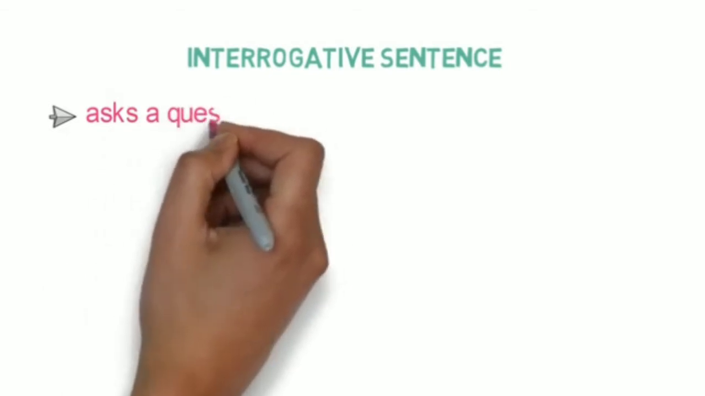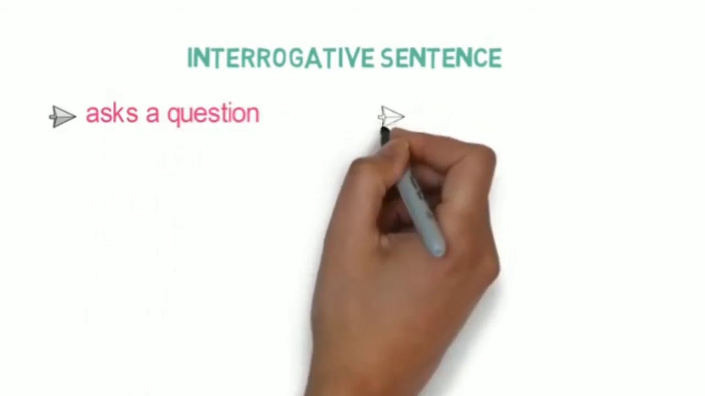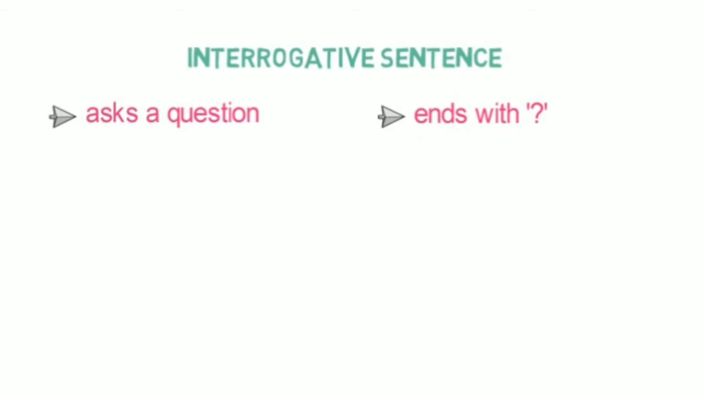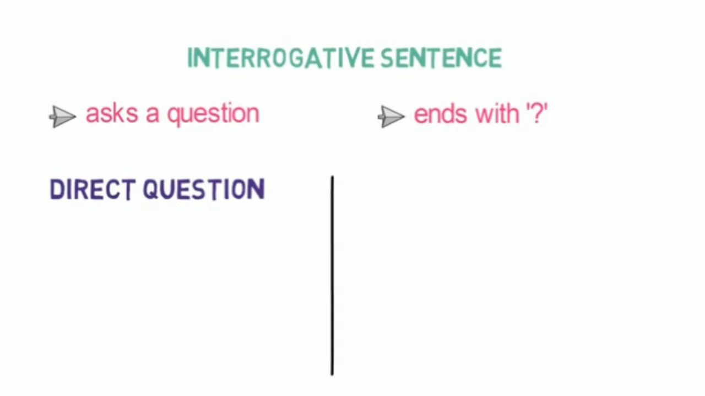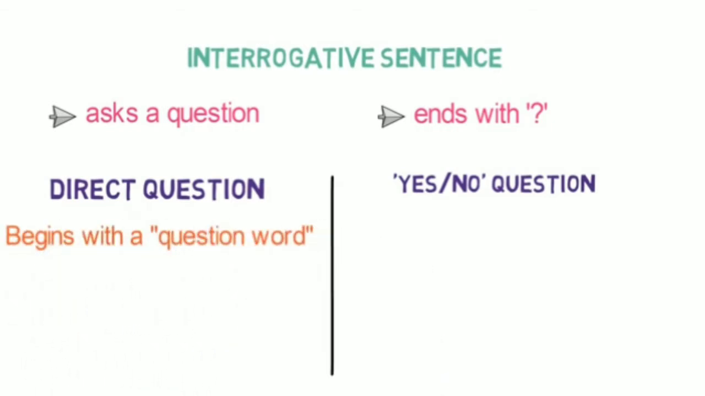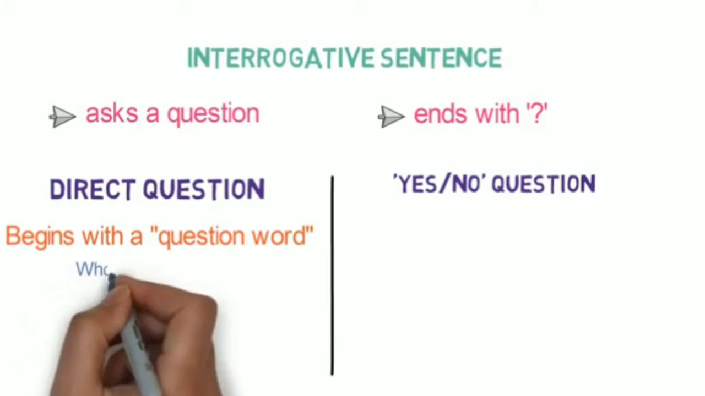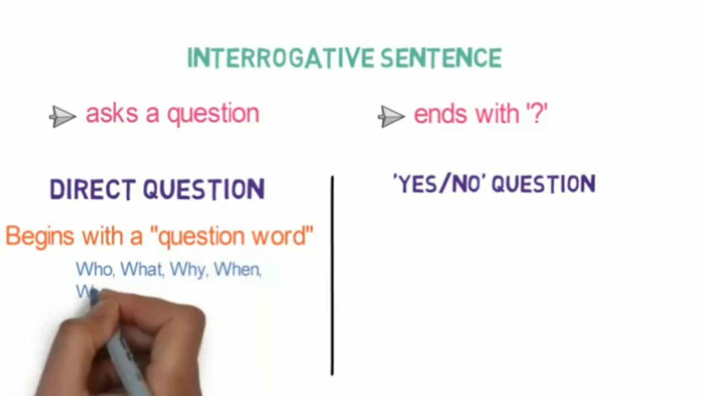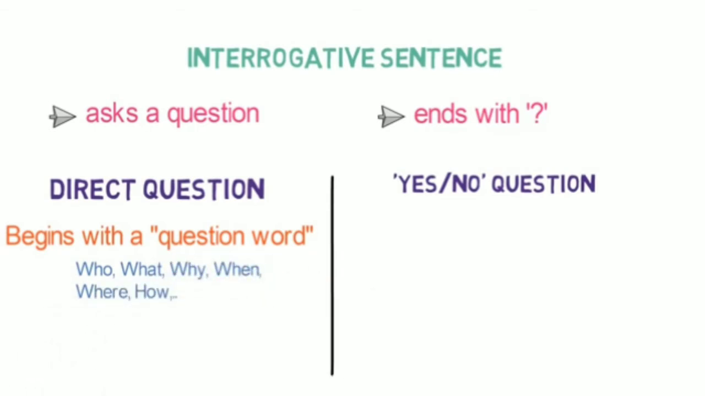First, let's understand what an interrogative sentence is. An interrogative sentence asks a question. It is punctuated at the end with a question mark. There are generally two types of questions: direct questions and yes-no type questions. A direct question begins with a question word or WH word in English. Which are these words? These are words like who, what, why, when, where, how, and so on.